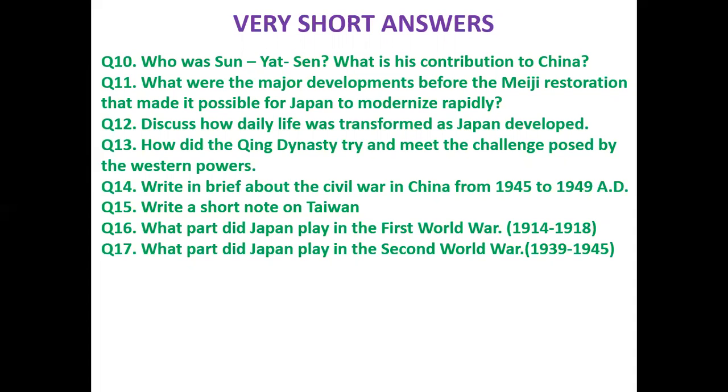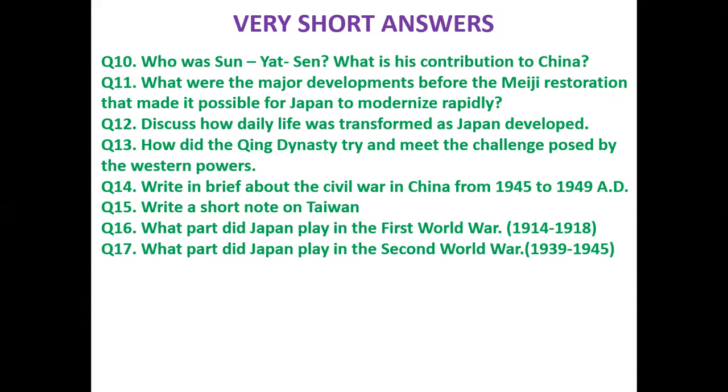What were the major developments before the Meiji Restoration that made it possible for Japan to modernize rapidly? Or you can even ask, who were shoguns and how did they make modernization of Japan possible?